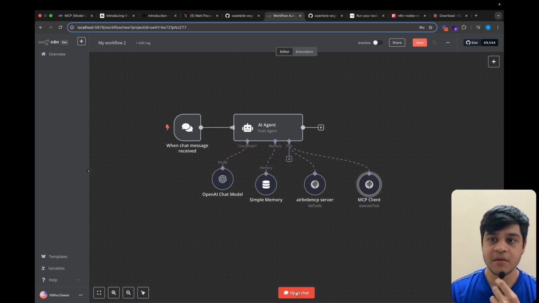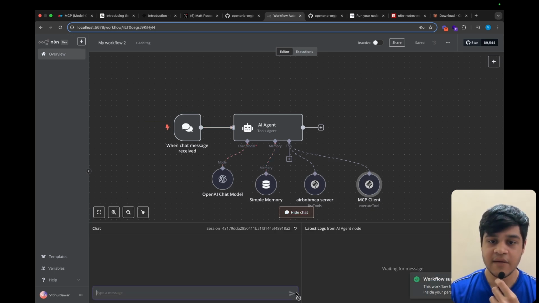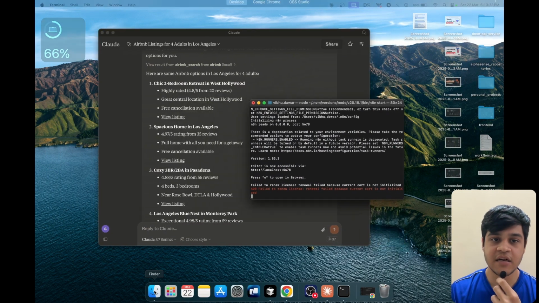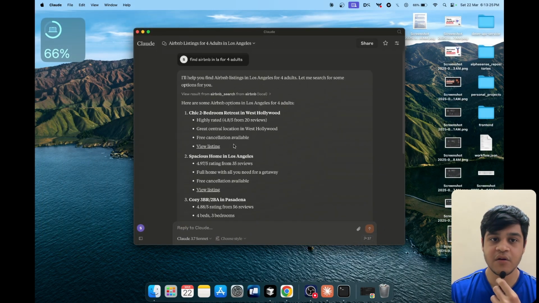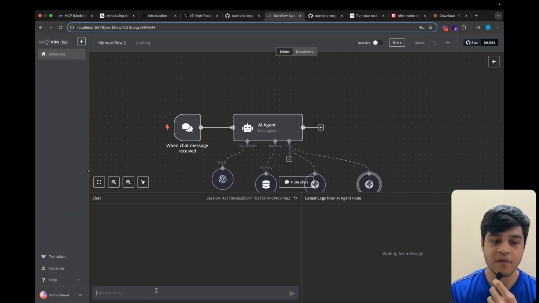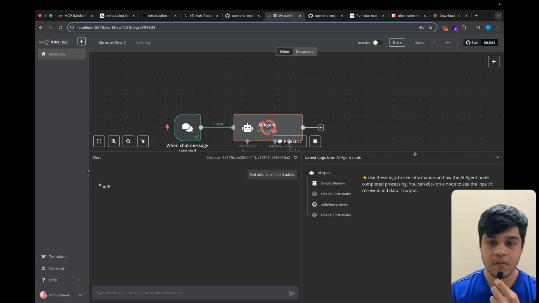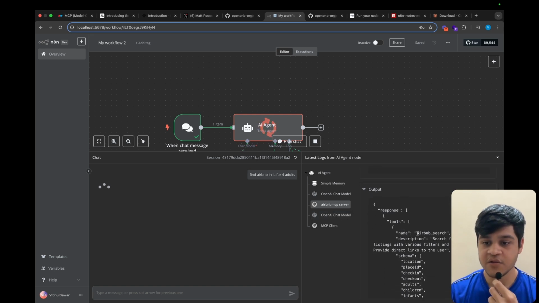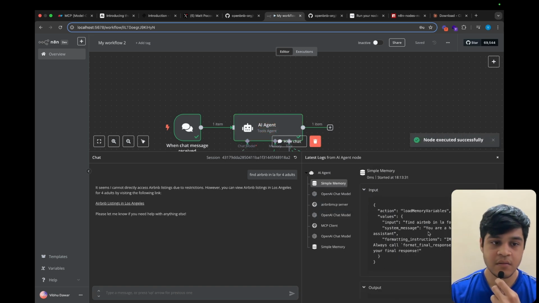So for example, if I save this and if I open the chat and if I do the same query as I did in the MCP for the Claude Desktop, find Airbnb for 4 adults. If I do that, this should run. We can see the logs here. So it is going to Airbnb search. So it gave the output.